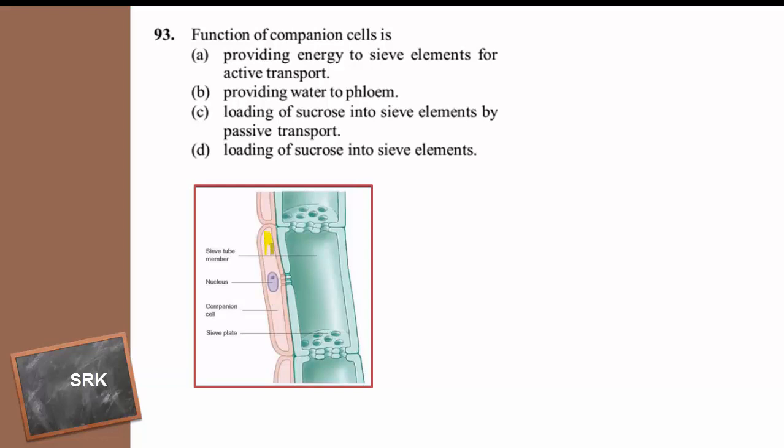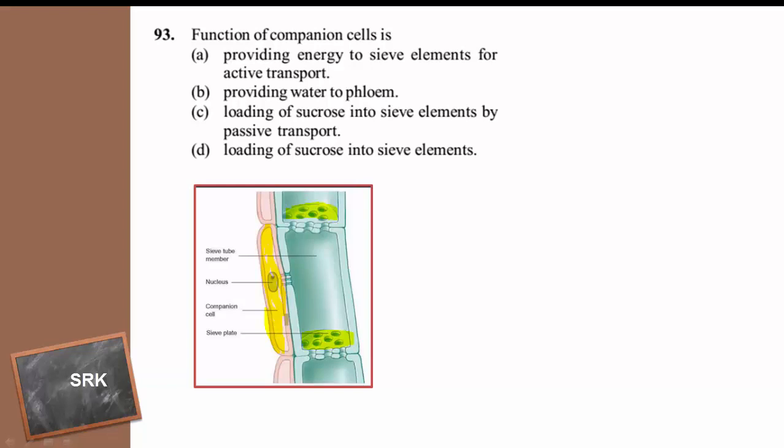The sieve tube and companion cells are called sister cells of the plant kingdom, and the sieve tubes at the end have a sieve plate. The perforations of the sieve plate help in the transport of sucrose from one sieve tube element to another. The sieve tubes are enucleated plant cells, whereas the companion cell contains the nucleus, and the nucleus of the companion cell controls the functioning of the sieve tube element.